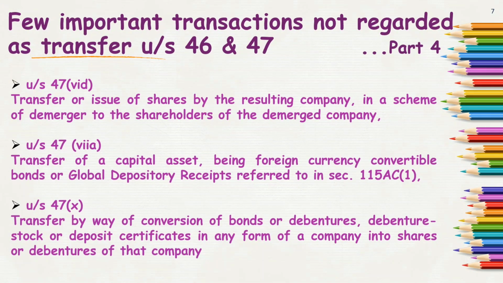Section 47(6)(d) says transfer or issue of shares by the resulting company in the scheme of demerger to the shareholder of the demerged company. So when there is a demerger and a few assets are being transferred to the shareholder, in that case also it will not be treated as a transfer under the capital gain head, and it will not be made taxable. Next, clause 7A says transfer of capital asset being foreign currency convertible bonds, that is FCCB,